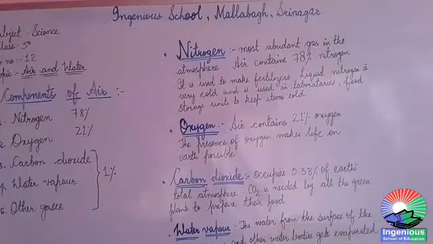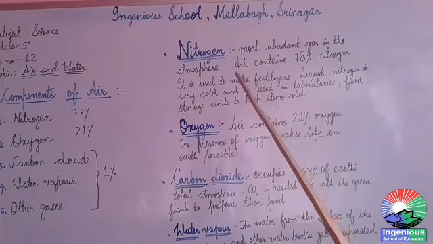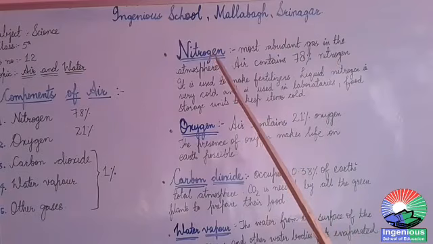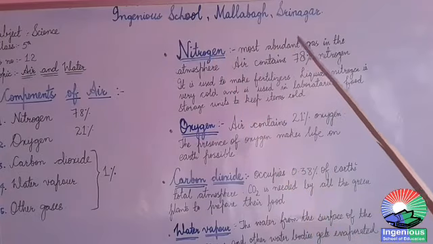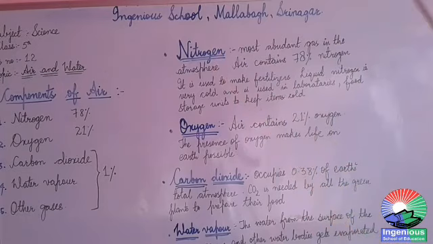The first component of air is nitrogen. Nitrogen is the most abundant gas present in the Earth's atmosphere. Air contains about 78% of nitrogen.